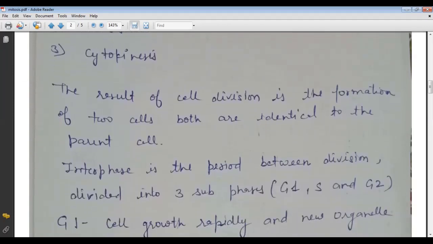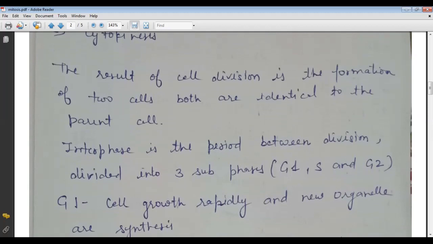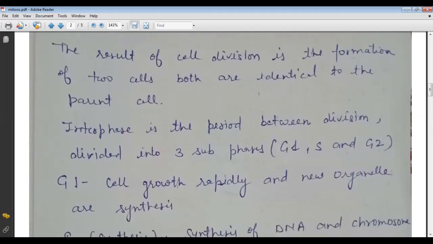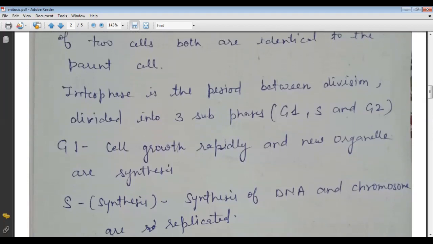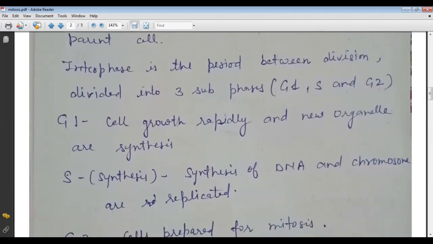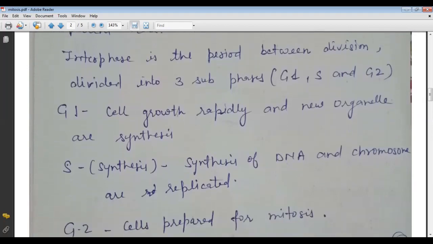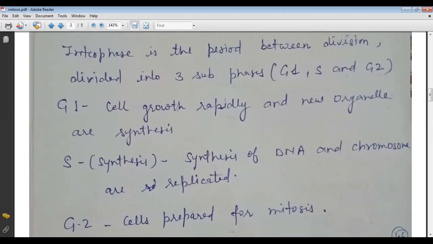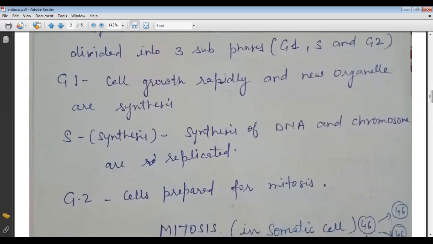So the result of cell division is the formation of two cells. Both are identical to the parent cell. Now come to the interphase. The interphase is the period between divisions, divided into three subphases. These are G1, S, and G2. So here I explain one by one.